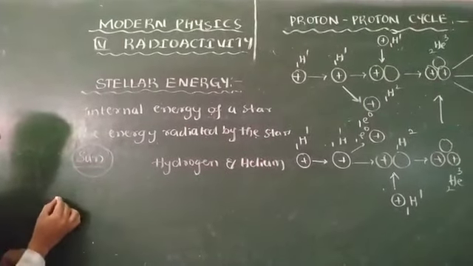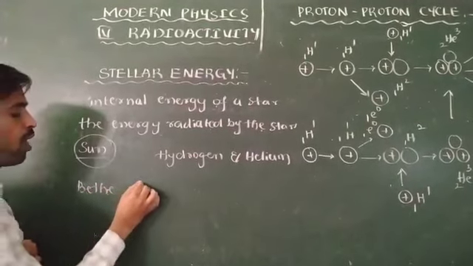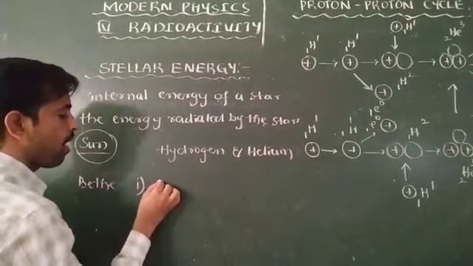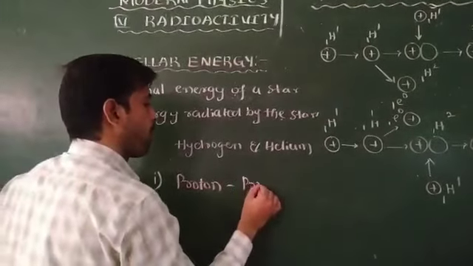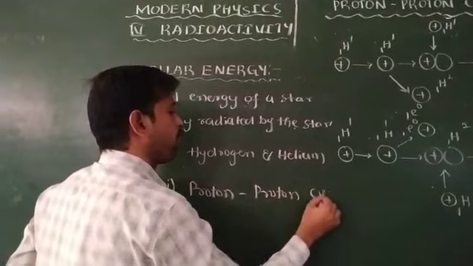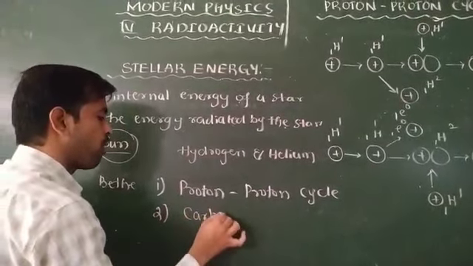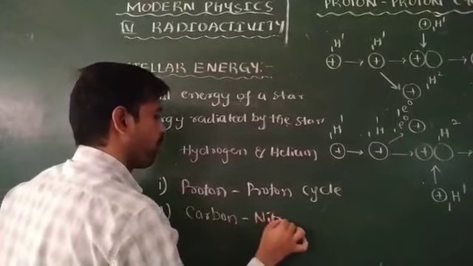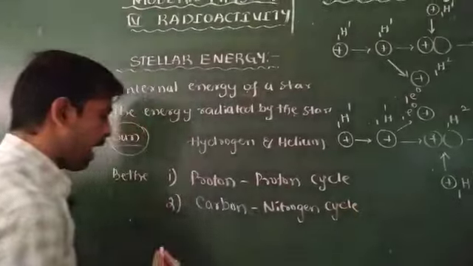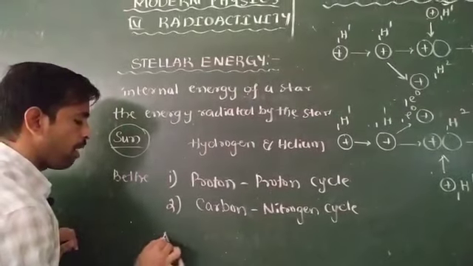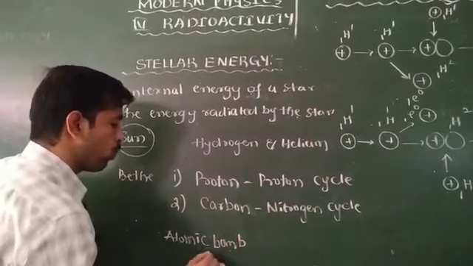Okay, in this stellar energy, the scientist Bethe explained it with the help of two cycles. One is the proton-proton cycle. Second one is the carbon-nitrogen cycle. An atomic bomb is one example of nuclear fission.